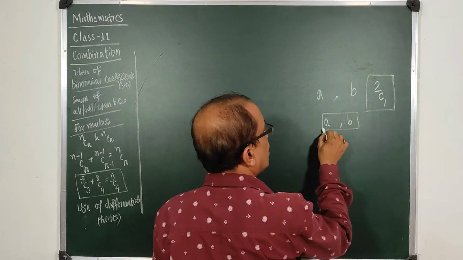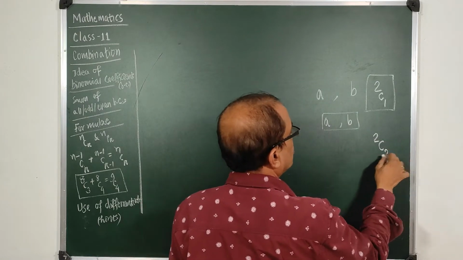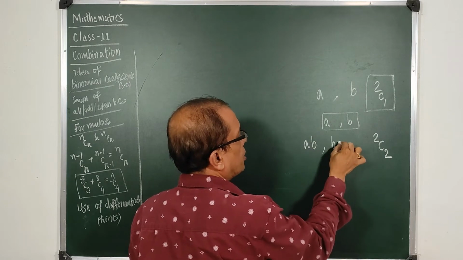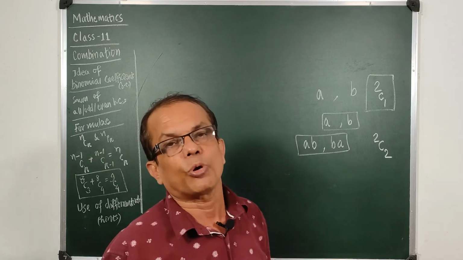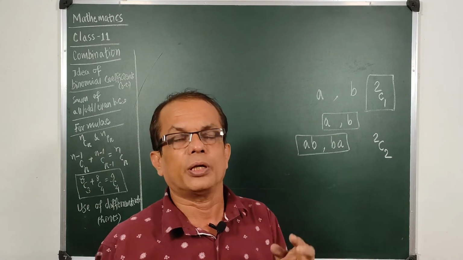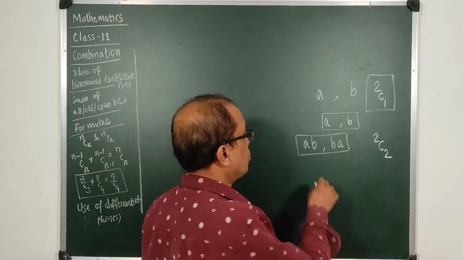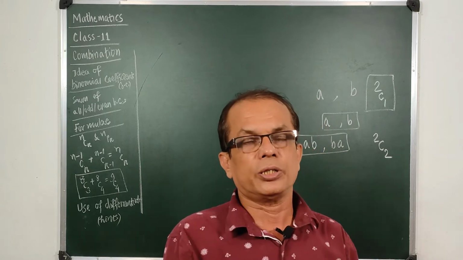What if I take two things at a time, 2C2? I can take actually AB or BA. AB and BA are two things in permutation, but AB and BA is one thing. They are one thing in combination. Why? Is there any example to justify this?